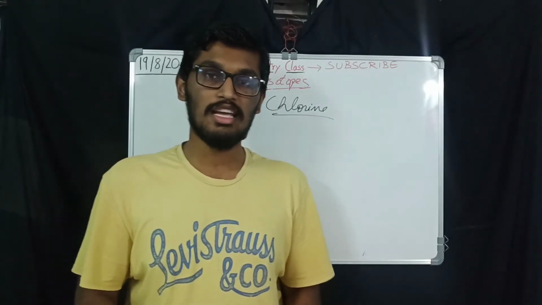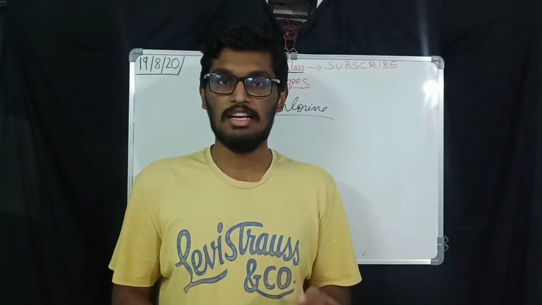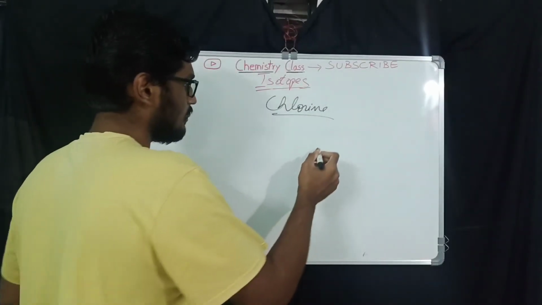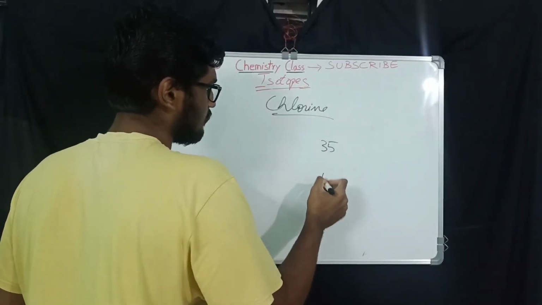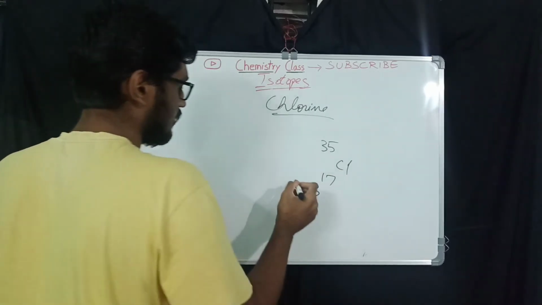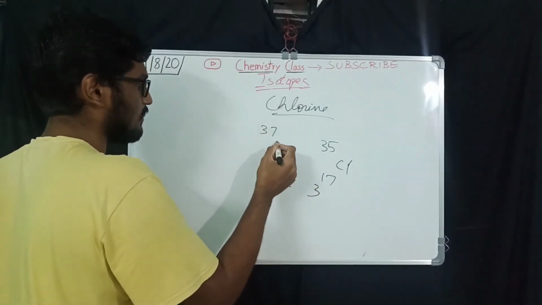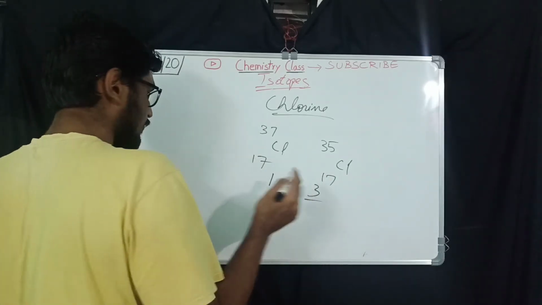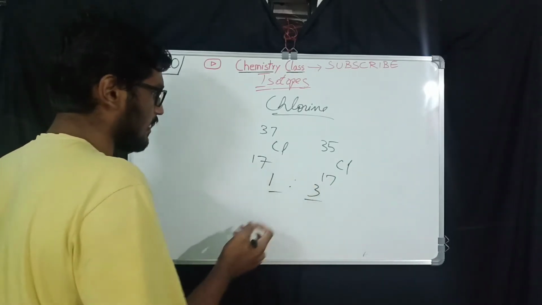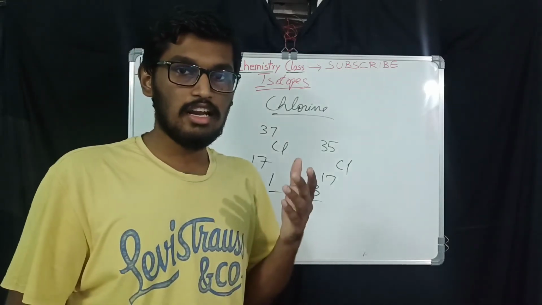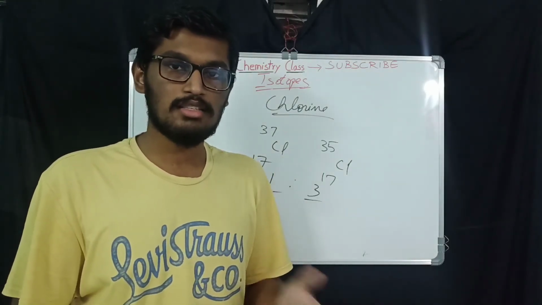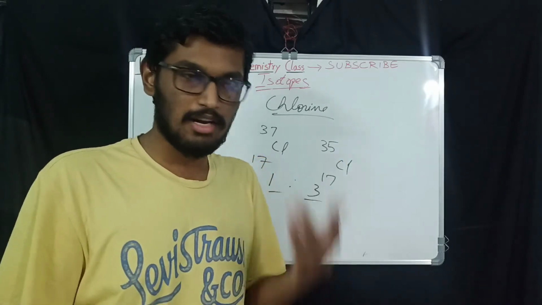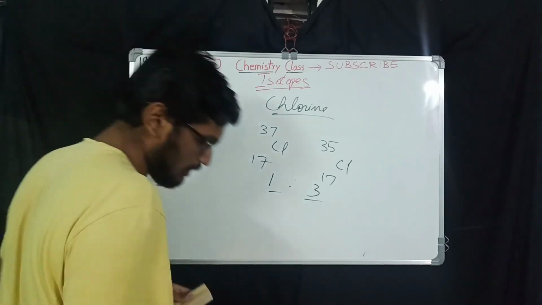And also chlorine exists in two forms abundantly in nature, in a 1:3 ratio. Chlorine-35 is 3 and chlorine-37 is 1. So 1:3 is the ratio, right? You have to find the relative atomic mass or average atomic mass. Finding the relative atomic mass or average atomic mass, it is the same only. So now let's see how we calculate the relative atomic mass.